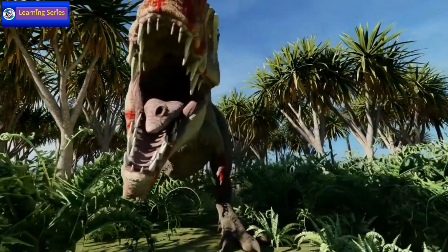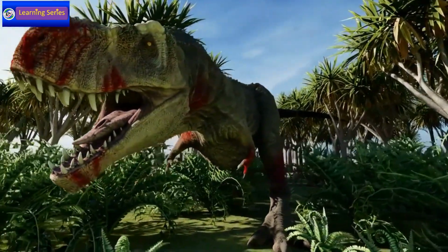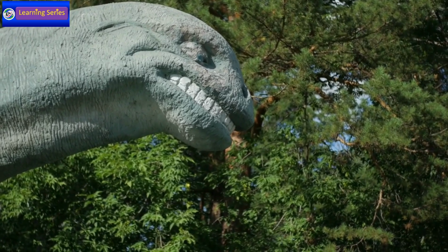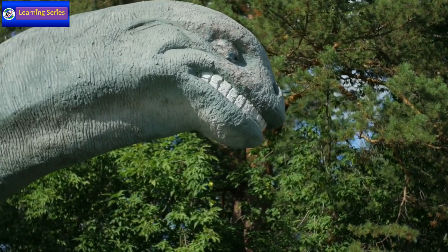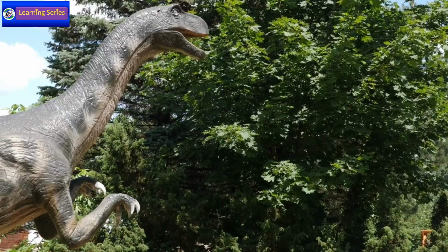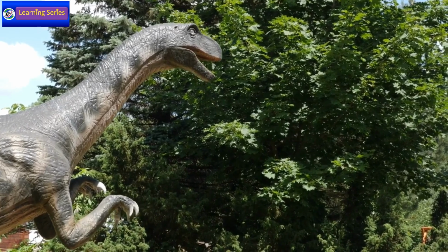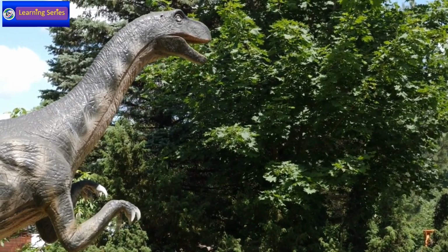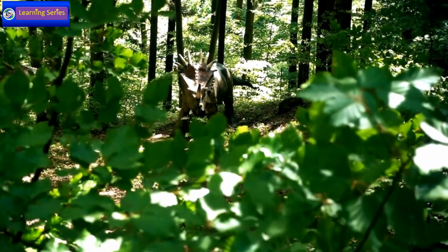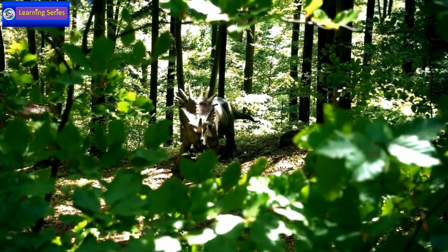Sauropodomorphs. These were mostly large, herbivorous dinosaurs with long necks and tails. Famous examples include Brachiosaurus, Apatosaurus, and Diplodocus. Ornithischia, bird-hipped. These were mostly herbivorous dinosaurs, many of which had plates, spikes, or other defensive structures. Examples include Triceratops, Stegosaurus, and Ankylosaurus.